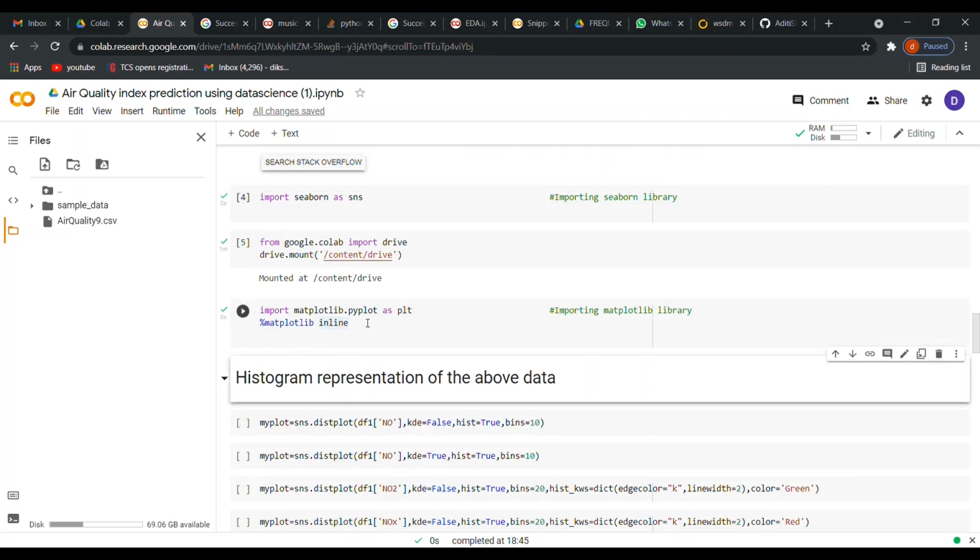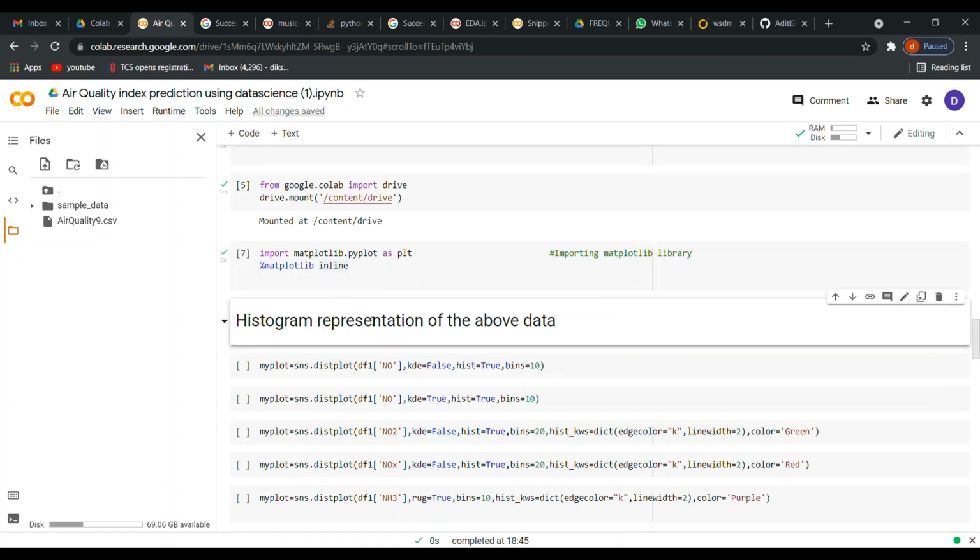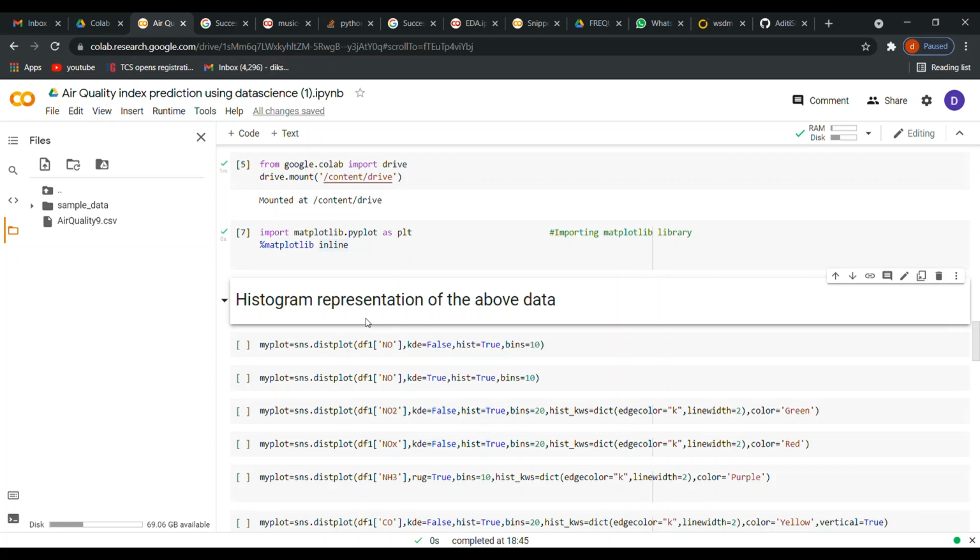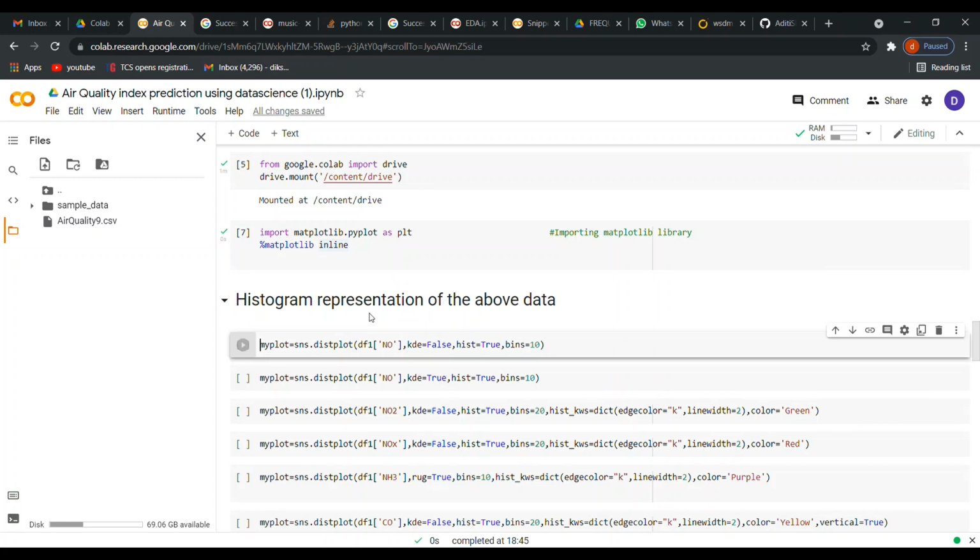Now we have imported the package matplotlib.pyplot because we have to plot the histograms. So let's start our histogram presentation. Here SNS, you can give it any random name; I have given mine as my plot. SNS is the package which we are calling from Seaborn.